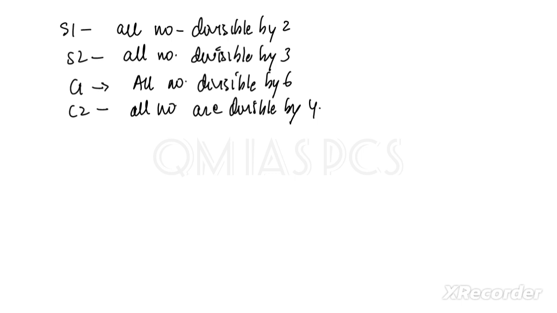There was a question in 2020, a statement based question. Many aspirants leave this type of question, but I think this is very easy, you should try. 2020 UPSC. Statement 1 says that all numbers are divisible by 2. Statement 2 says that all numbers are divisible by 3.